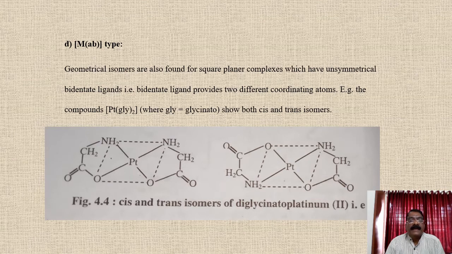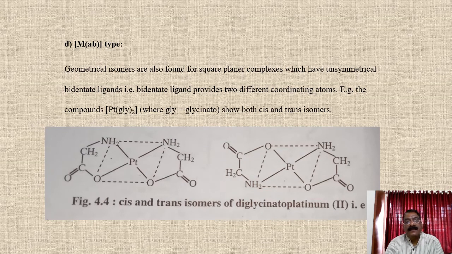Here AB is the bidentate ligand and M is the metal atom. Geometrical isomers are also found for coordination number four, that is square planar complexes, which have unsymmetrical bidentate ligands. That is, the bidentate ligand provides two different coordinating atoms. For example, the compound Pt(gly)2. Gly means glycinato, and we have the cis and trans isomers of this complex.